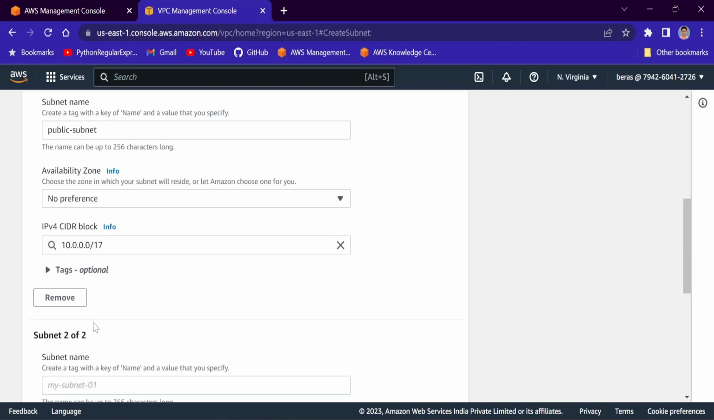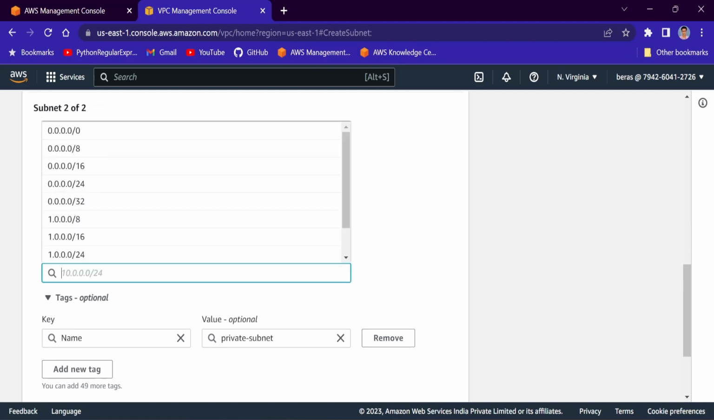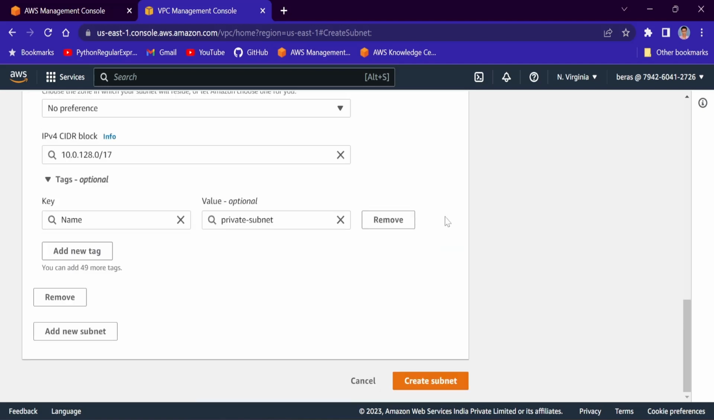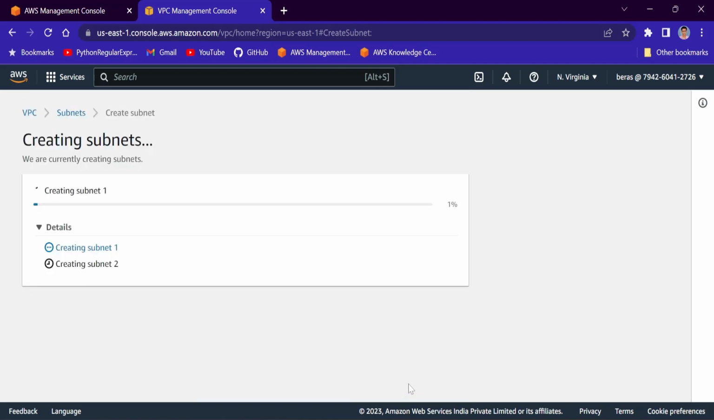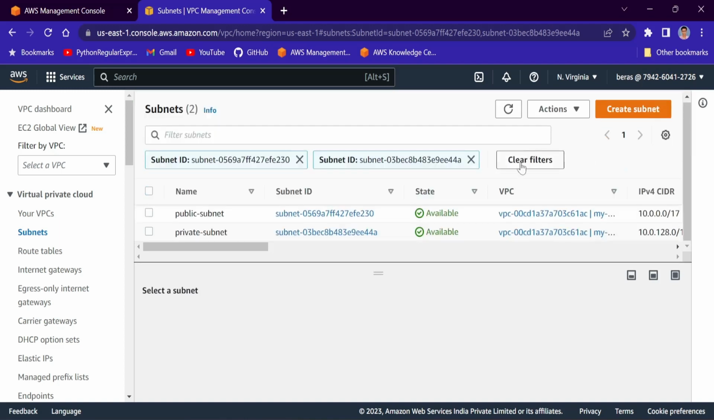Okay, add new subnet. It will be private subnet, that will be 10.0.128.0/17, right? Okay, create subnet. These two subnets are now created. Fine. Now I will see those subnets. See here, public subnet and private subnet.